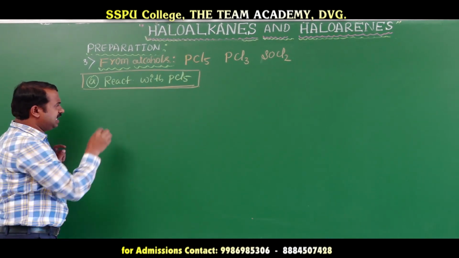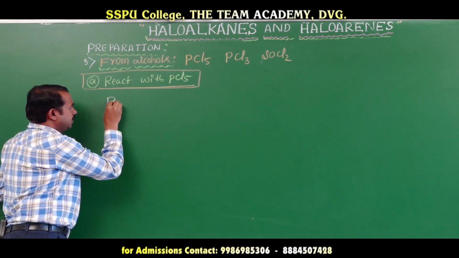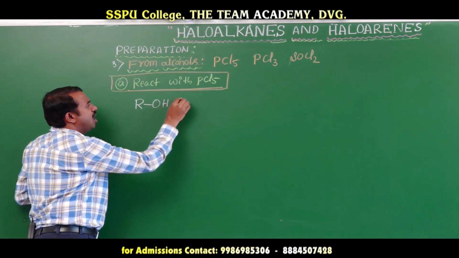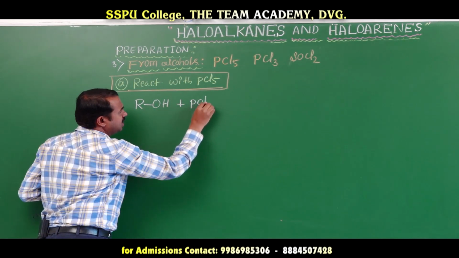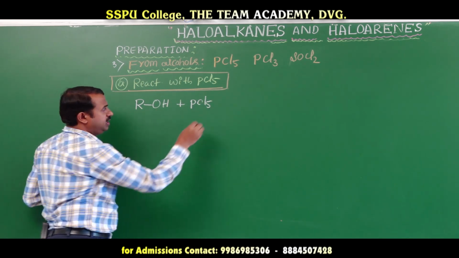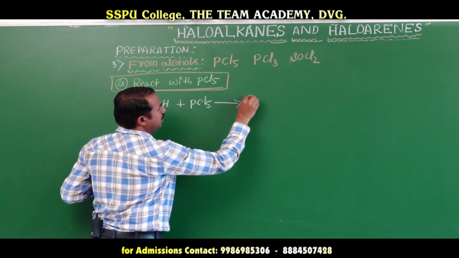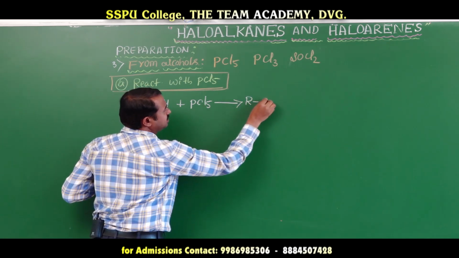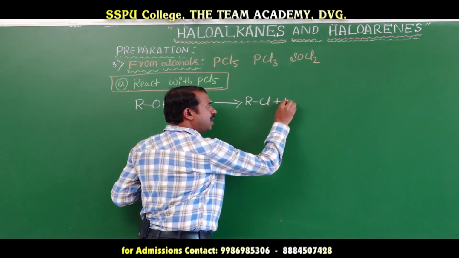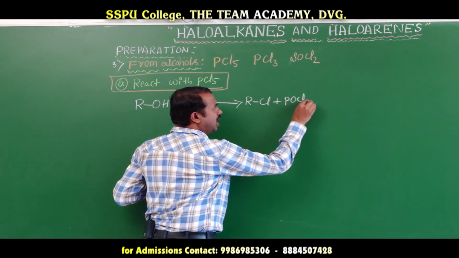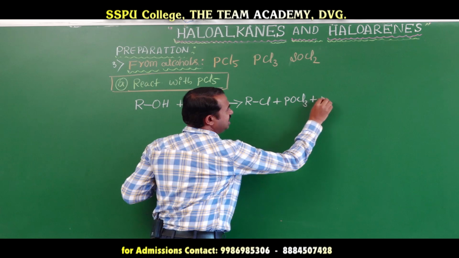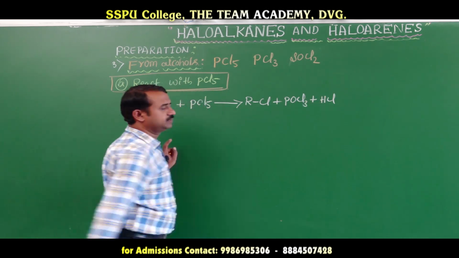Okay, this is the general formula of alcohol. Alcohol reacts with phosphorus pentachloride to form alkyl halide, alkyl chloride, and phosphorus oxychloride, and released hydrochloric acid.